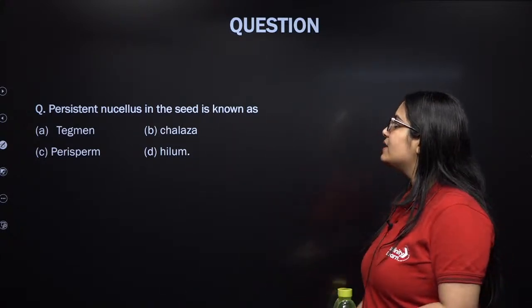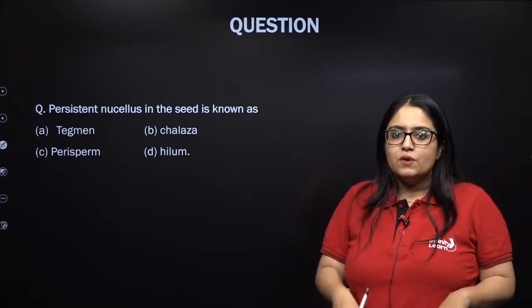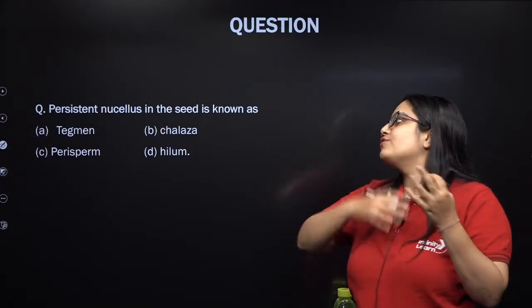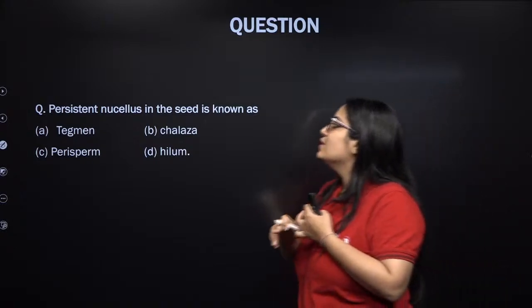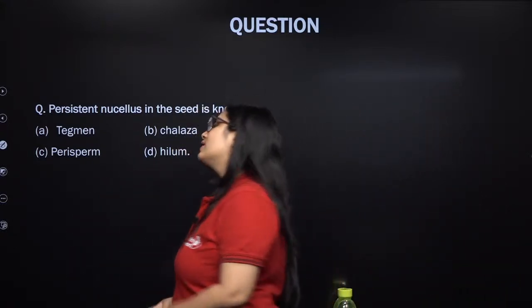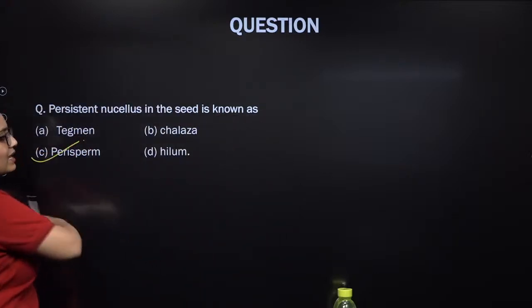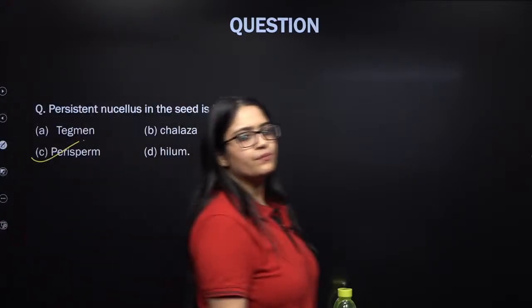So the seeds of black pepper and beet are perispermic because they have perisperm, which is the remnant of nucellus in them. So the persistent or remaining part of the nucellus which is found in seeds is known as perisperm. It is seen in beet and black pepper.